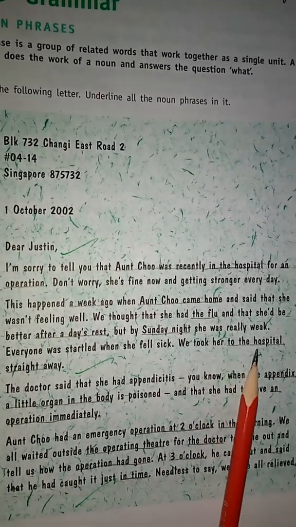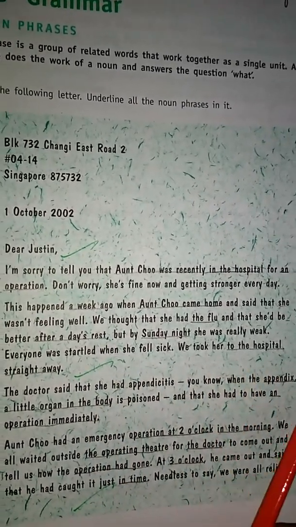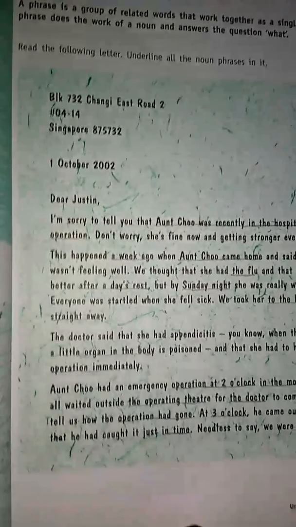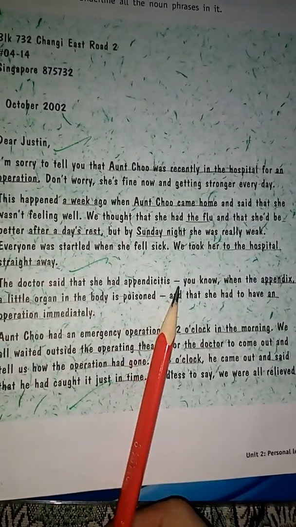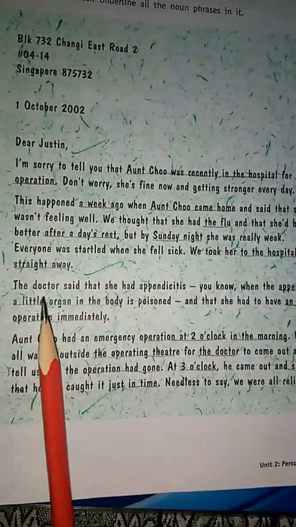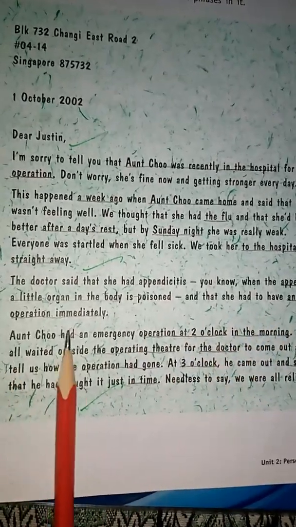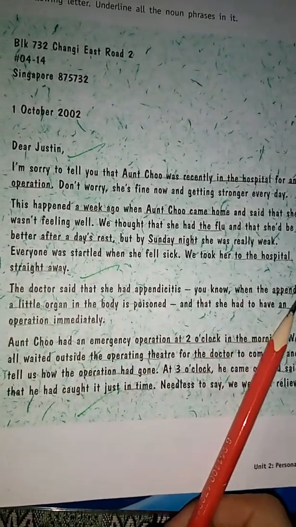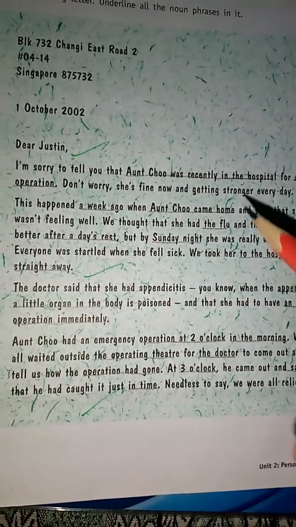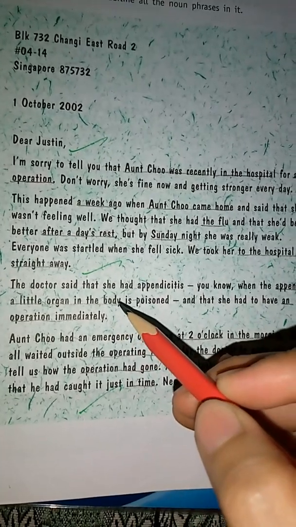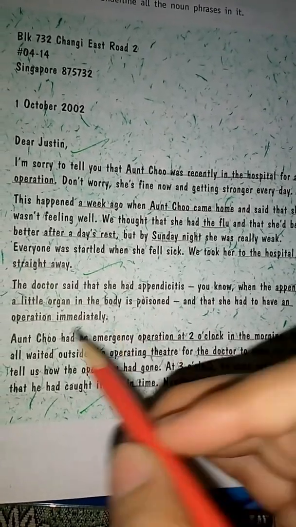We took her to the hospital straight away. Just underline to the hospital straight away. The doctor said that she had appendix. You know, when the appendix, a little organ in the body, is poisoned, and that she had to have an operation immediately. Underline appendix, a little organ in the body is poisoned. Okay? And then you have to underline an operation immediately.